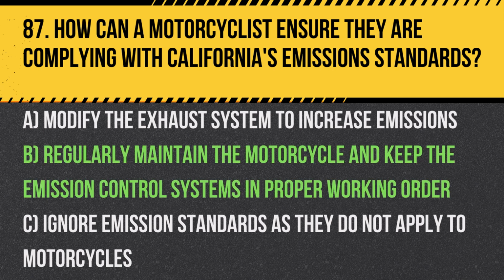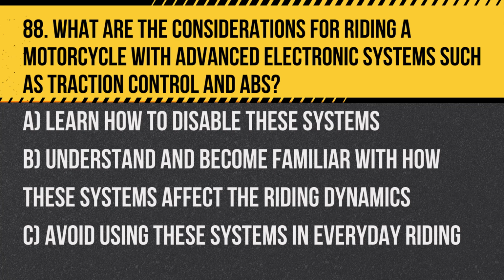Answer: B. Regularly maintain the motorcycle and keep the emission control systems in proper working order to comply with environmental regulations. Question 88. What are the considerations for riding a motorcycle with advanced electronic systems, such as traction control and ABS? A. Learn how to disable these systems. B. Understand and become familiar with how these systems affect the riding dynamics. C. Avoid using these systems in everyday riding.